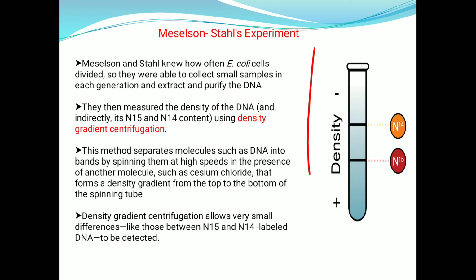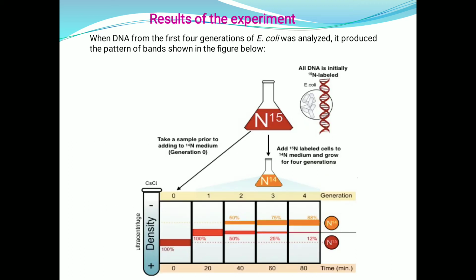Here you can see in the diagram that with the use of cesium chloride, when they did the density gradient centrifugation, the N15 DNA, which is denser than the N14 DNA, forms a band below the N14. N14 DNA forms the band at the upper part of the centrifugation tube, and N15 DNA forms the band at the bottom of the tube.